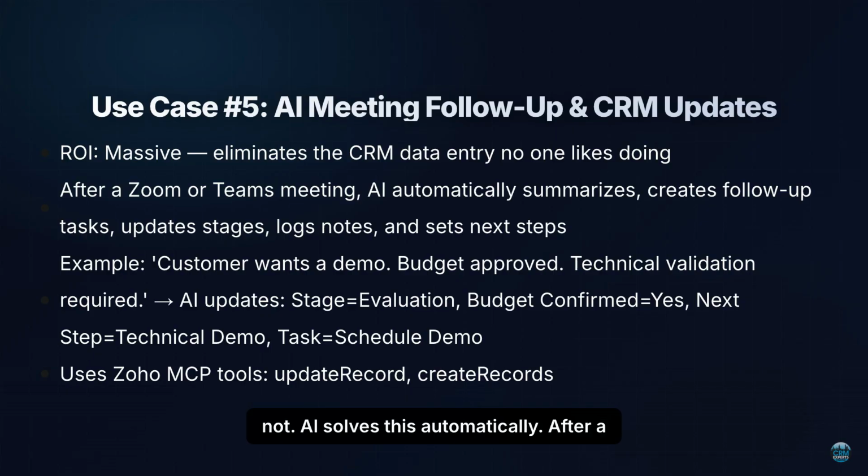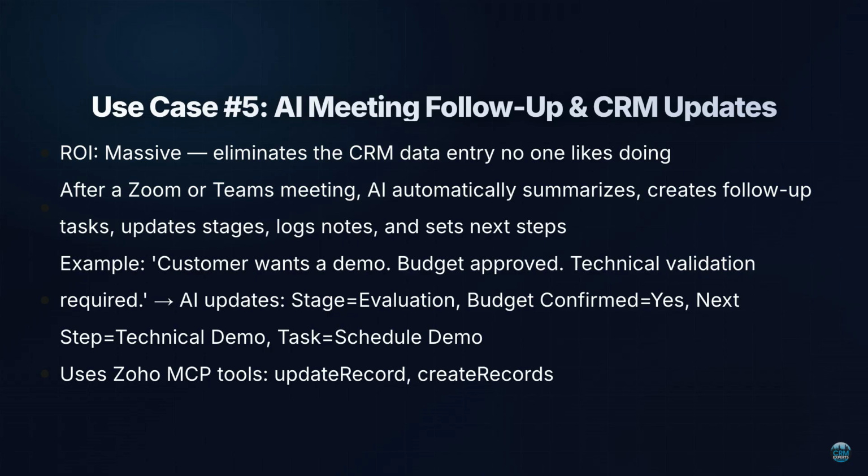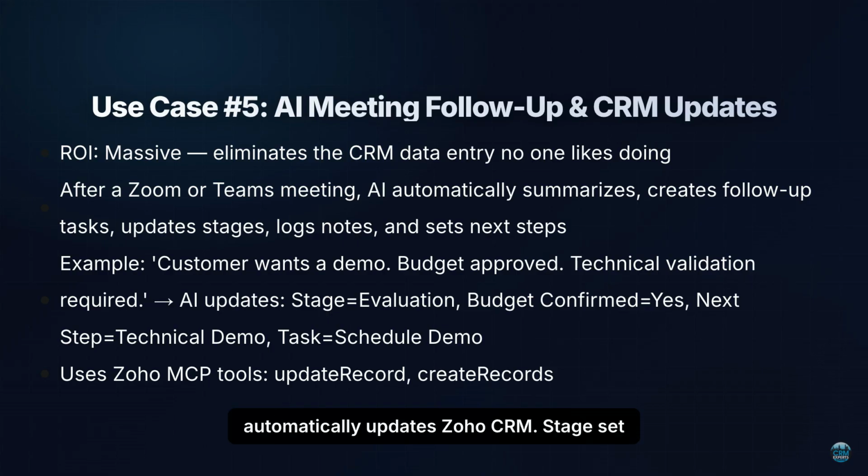AI solves this automatically. After a Zoom or Microsoft Teams meeting, AI can summarize the conversation, create follow-up tasks, update opportunity stages, log meeting notes, and create next-step activities. For example, the meeting transcript says the customer wants a demo next week, budget is approved, and technical validation is required. AI automatically updates Zoho CRM. Stage set to evaluation, budget confirmed to yes, next step to technical demo, and creates a task to schedule demo. Using Zoho MCP tools like Update Record and Create Records, this reduces administrative work while improving CRM data quality.